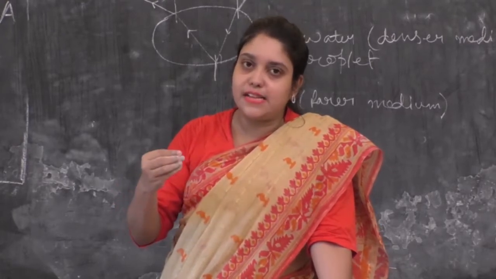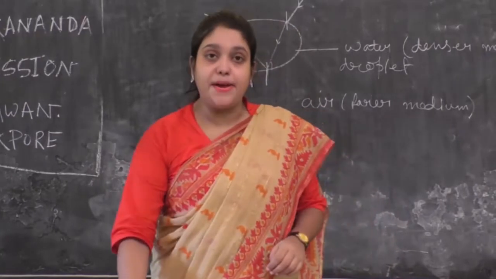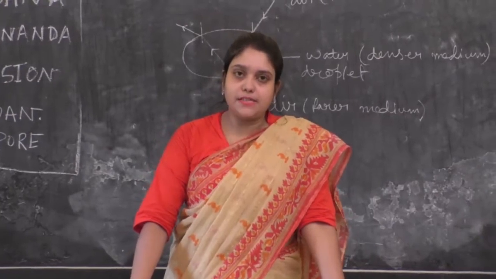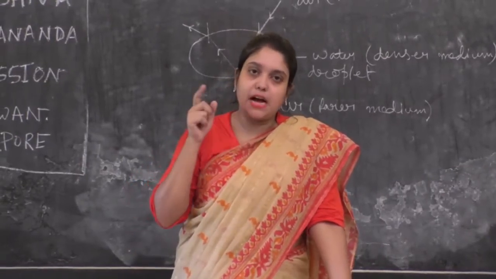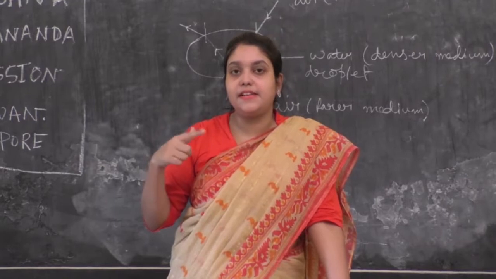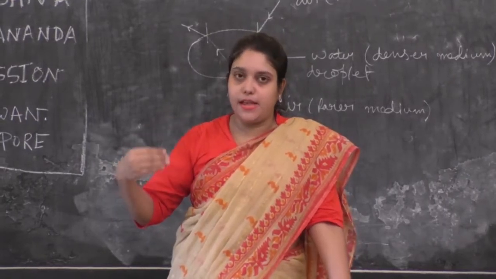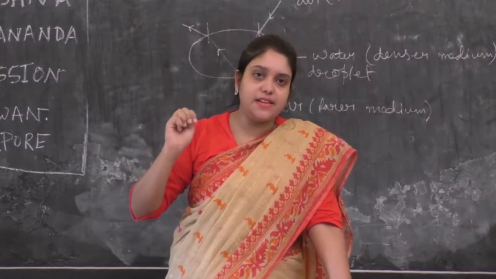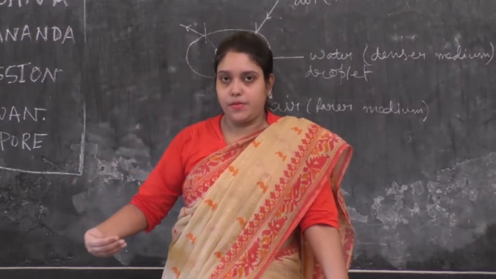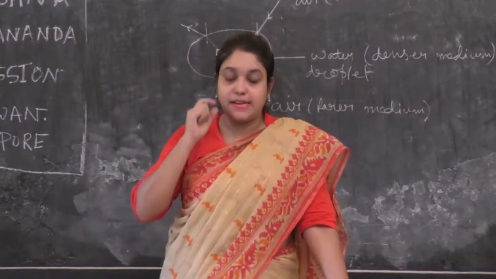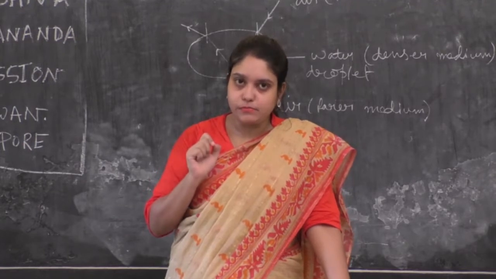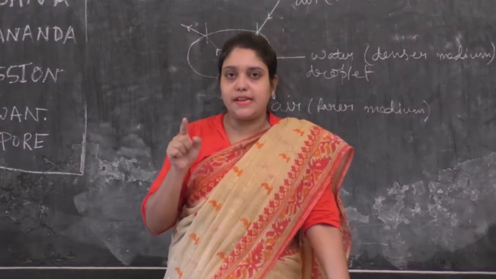Diamond, especially, why so shiny and glittering? The first reason is these precious gemstones are cut in such a way, they are given a shape in such a way that there are many surfaces through which light ray can enter from air to diamond, but there are very few surfaces through which light ray can get out of the diamond to air. This is one reason. Another reason is the refractive index of diamond with respect to air is very high. So the critical angle of diamond with respect to air is very low, that is 24.5 degrees.